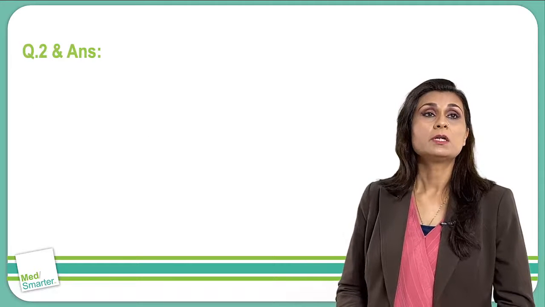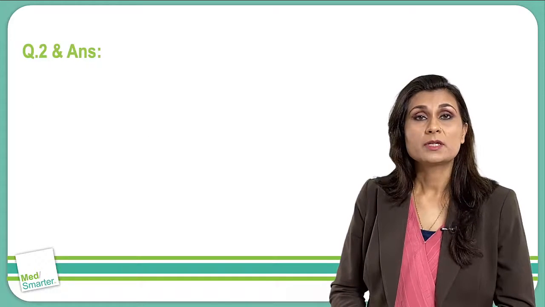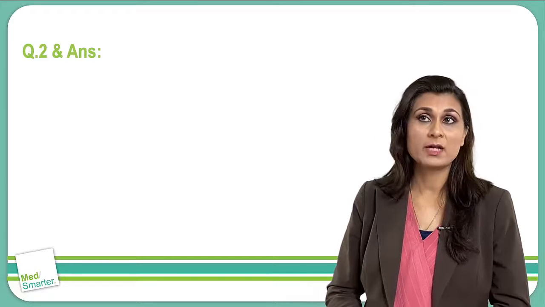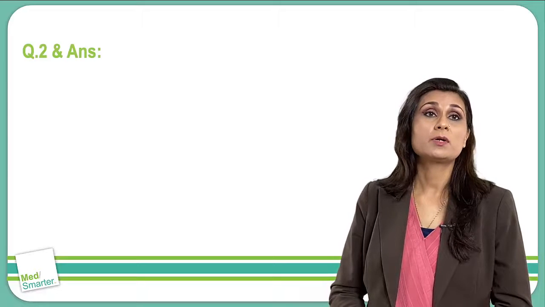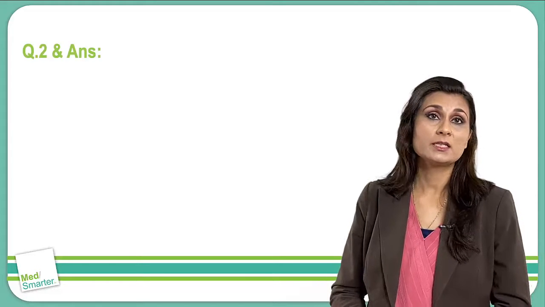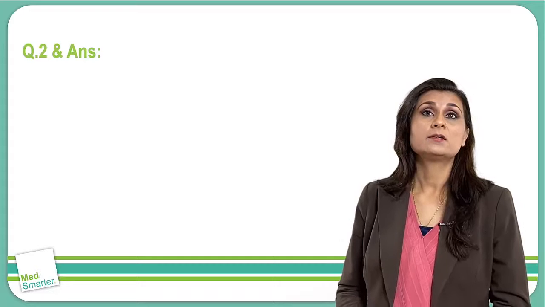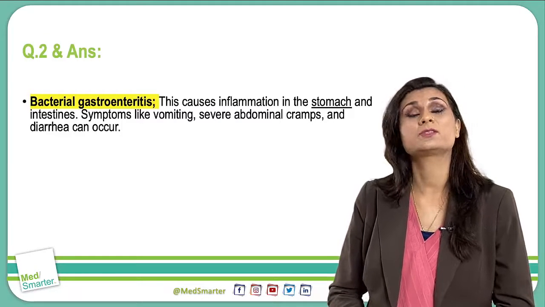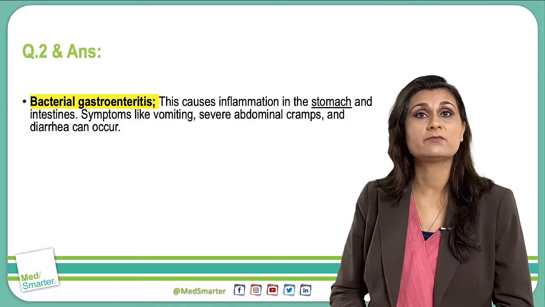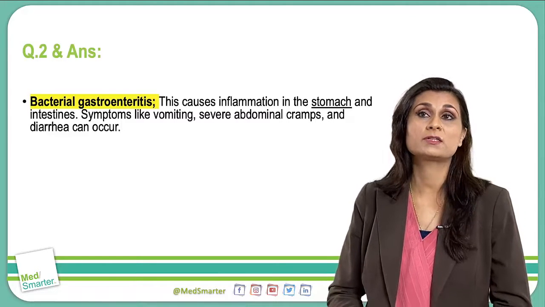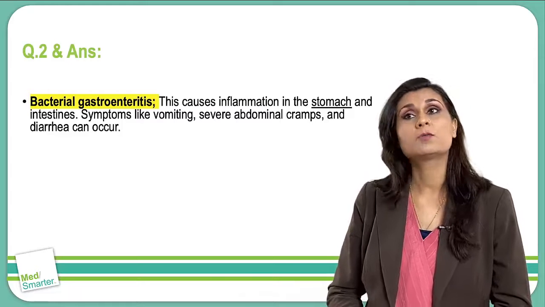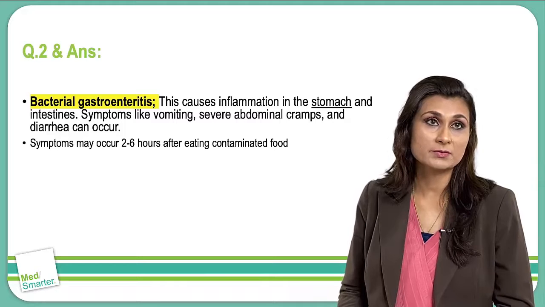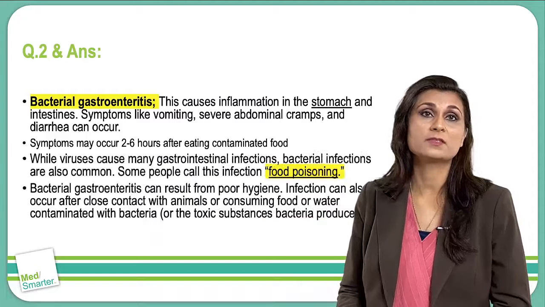What is happening is inflammation of both the stomach and intestine, and they have vomiting, severe abdominal cramps, and diarrhea. So when do symptoms occur? About 2 to 6 hours after eating the contaminated food. This is known as food poisoning. Bacterial infection also results from poor hygiene. Infection can also occur after close contact with animals or consuming food or water that is contaminated with bacteria or the toxic substances bacteria produce. Okay, so this is the difference between these two.